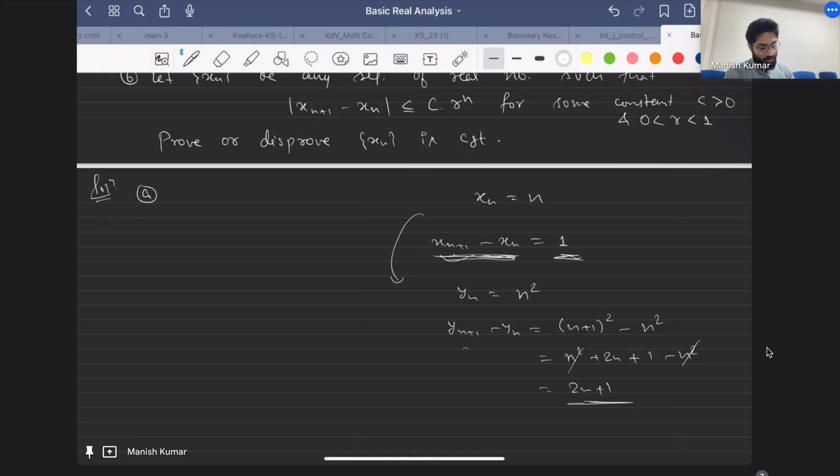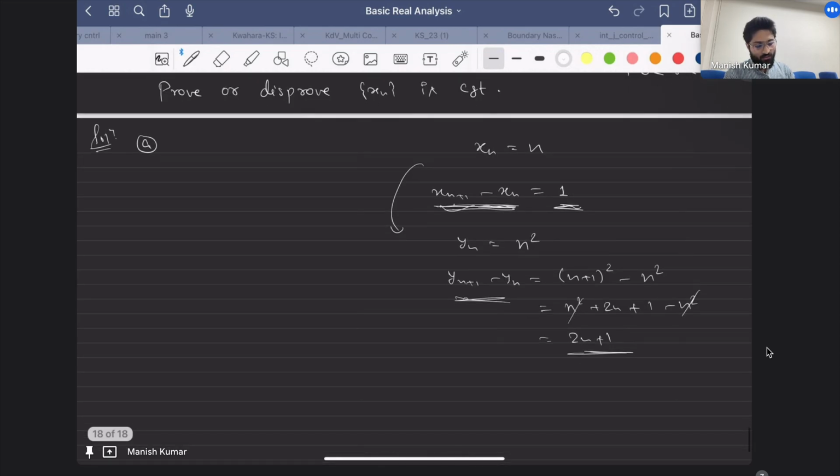So instead of taking square, this will work. If I define z_n to be n raised to the power alpha for any alpha greater than 1, the same argument will work. You will see that z_{n+1} minus z_n will go to infinity.